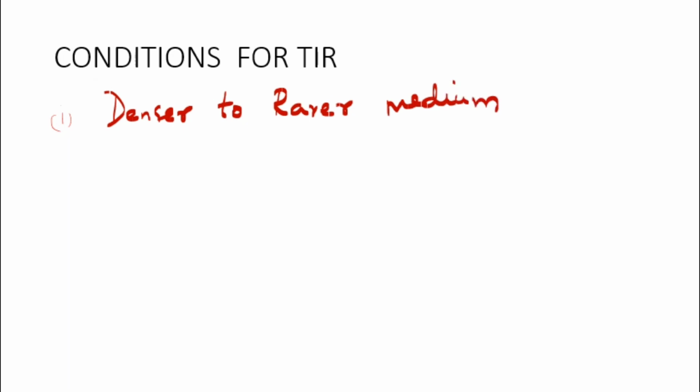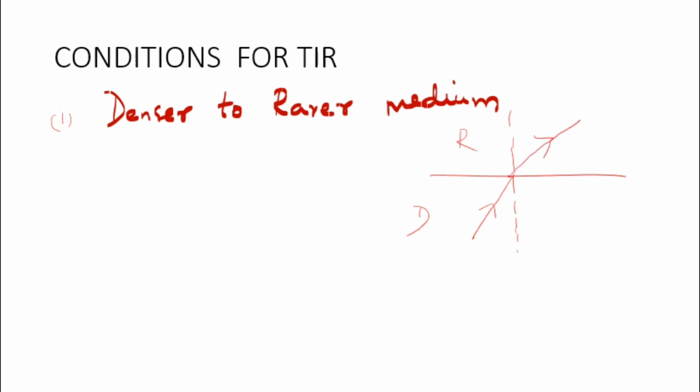So here, let's see what the conditions for total internal reflection are. The first condition is that light should travel from denser to rarer medium. Why is it so? Consider this is an incident ray, and this is the line drawn at the point of incidence, which you call the normal. Consider this is the denser medium and this is the rarer medium. Only then will the refracted ray move away from the normal.